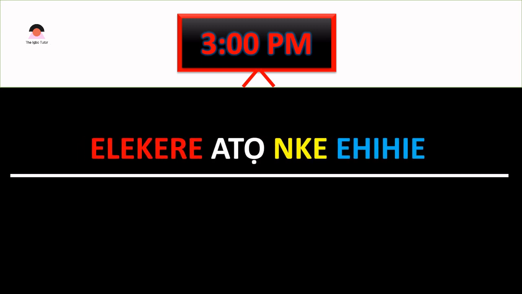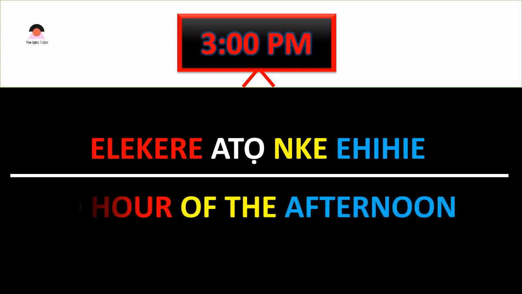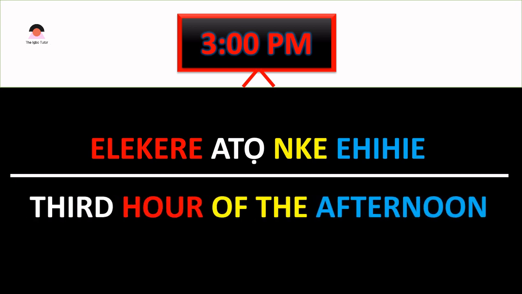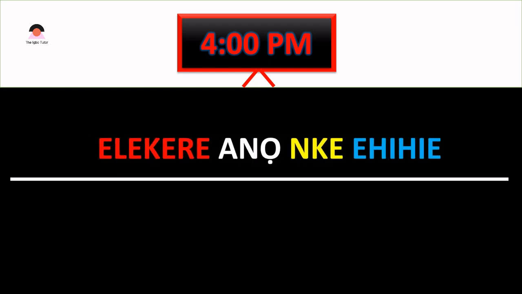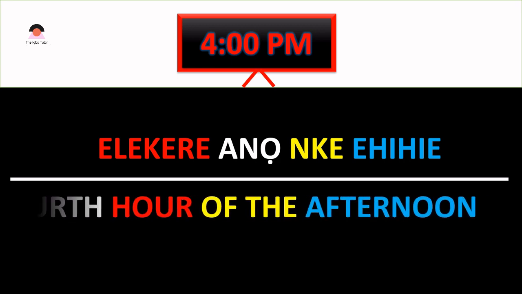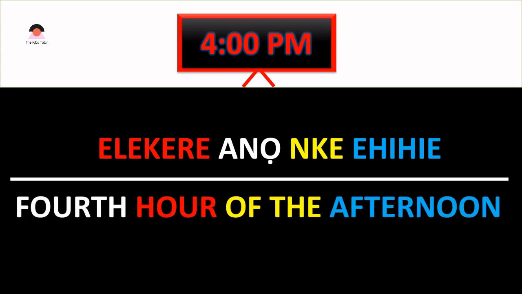3 p.m. What is it by our time in Igbo language? We have elekere atọ nke ehihie, the third hour of the afternoon. 4 p.m. What is it by our time in Igbo language? Elekere anọ nke ehihie. 4 p.m. The fourth hour of the afternoon. We move on to 5 p.m.